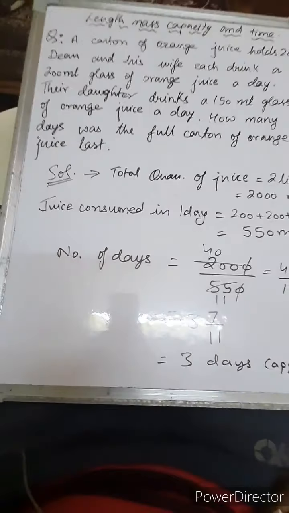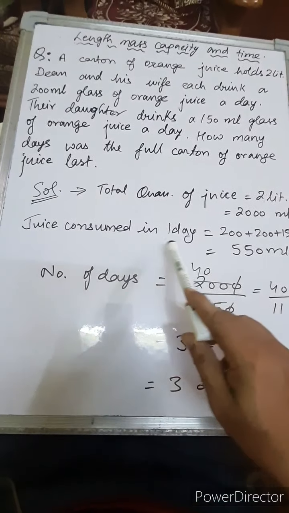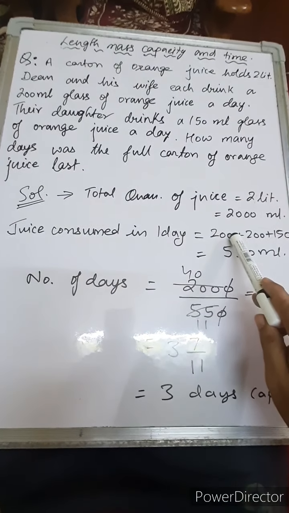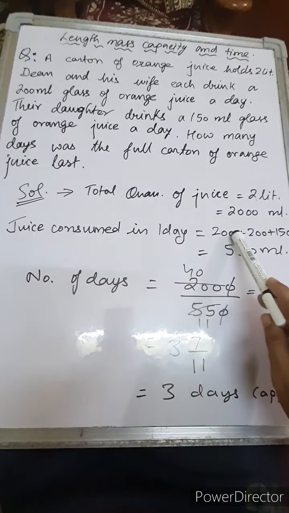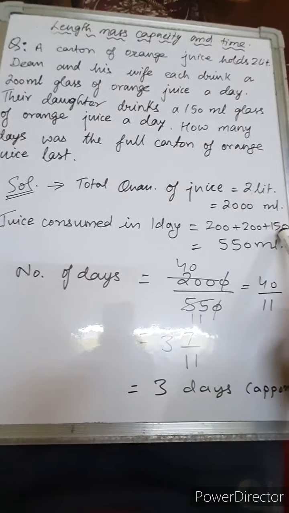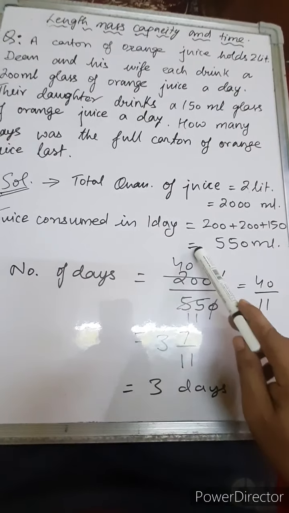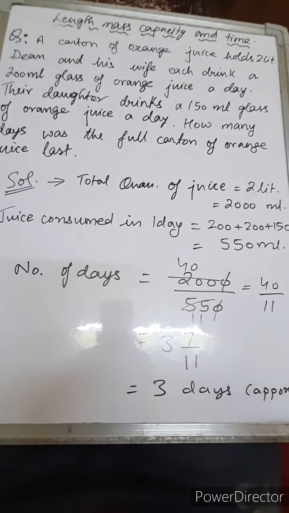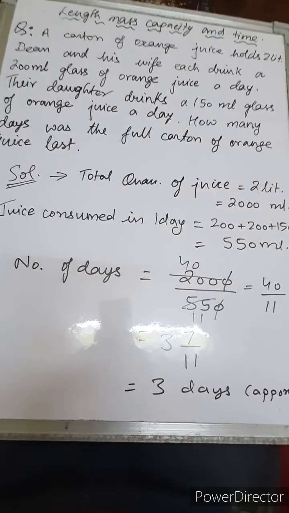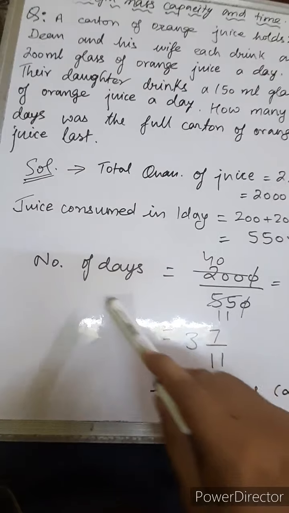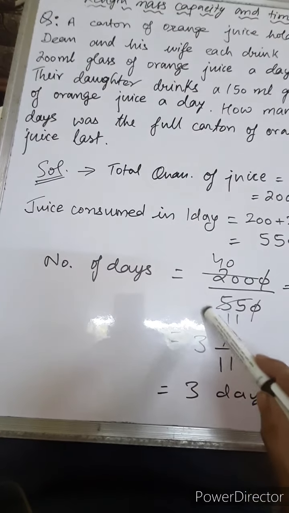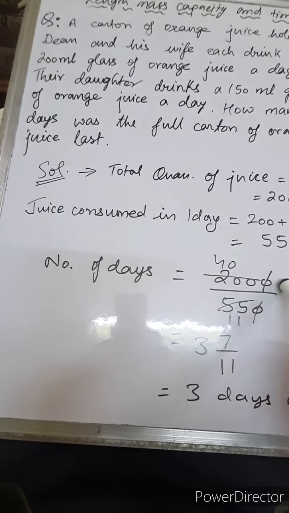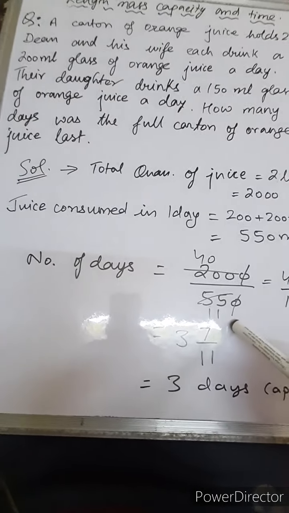Now, the juice consumed in 1 day is 200 ml by father Dean, then wife 200 ml, and then daughter 150 ml. So when we add, we get 550 ml of orange juice consumed in 1 day. Now, to calculate the number of days the carton will last, we divide 2000 by 550.